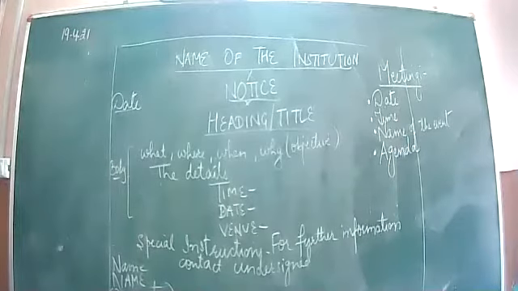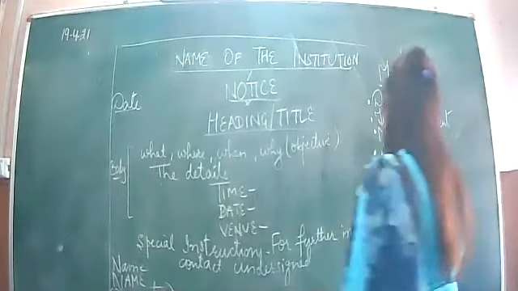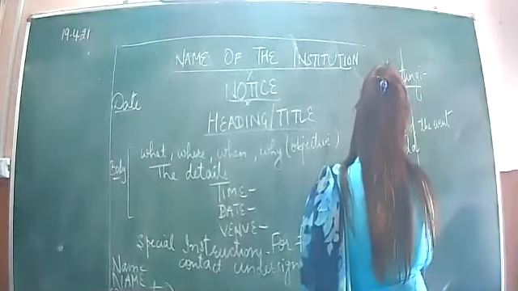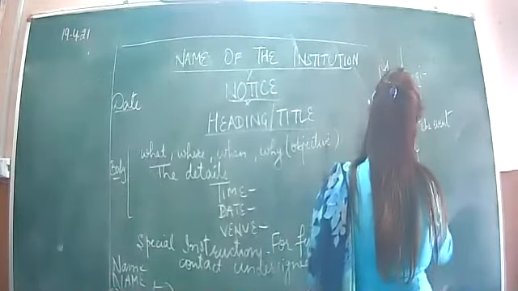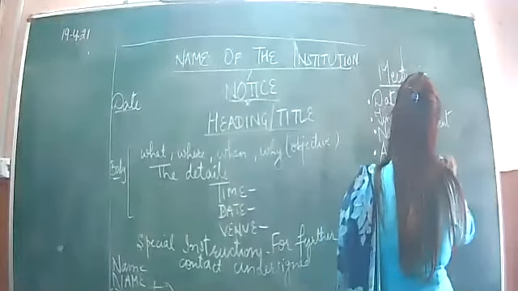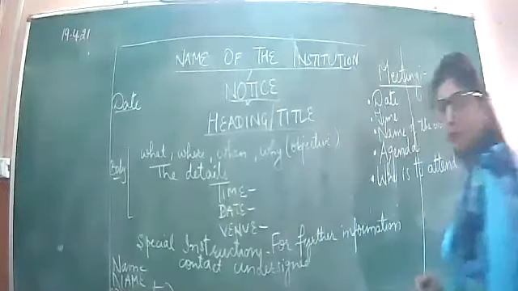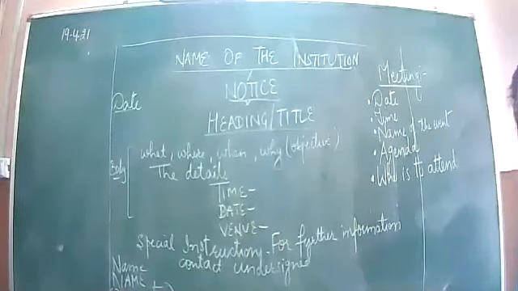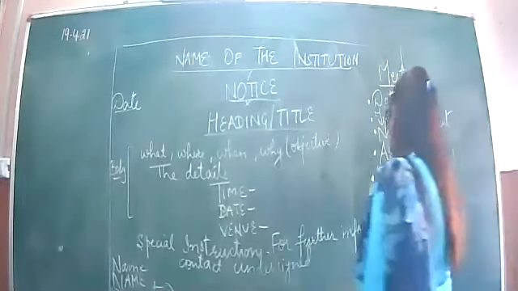Then who is to attend, meaning who will be present at the meeting. Then afterwards, special instructions. This we are always writing.